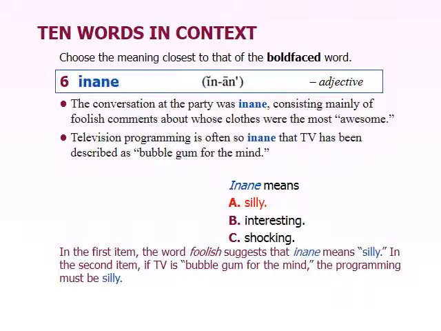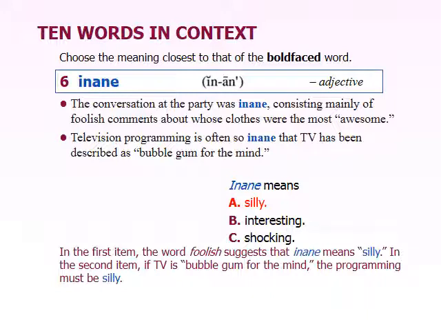Now, an easy word to confuse this word with is the word insane, because basically they're the same except for one letter, but they really don't mean the same thing. Insane means crazy, right? As though you have some sort of mental problem. But inane has a different meaning entirely.